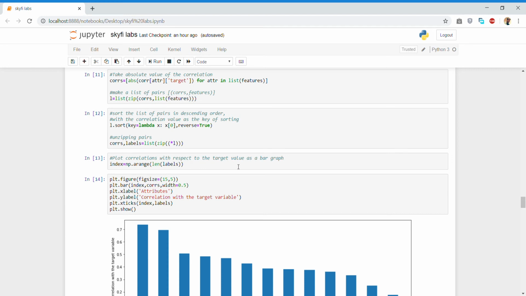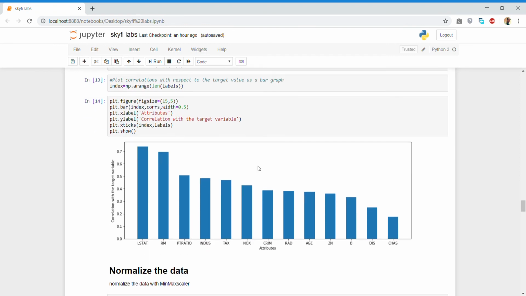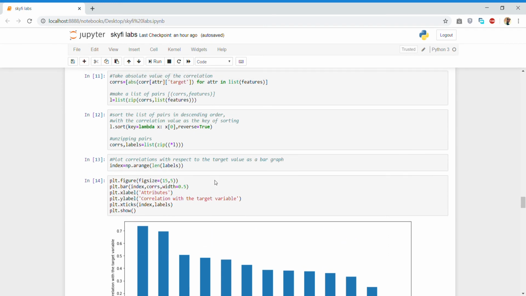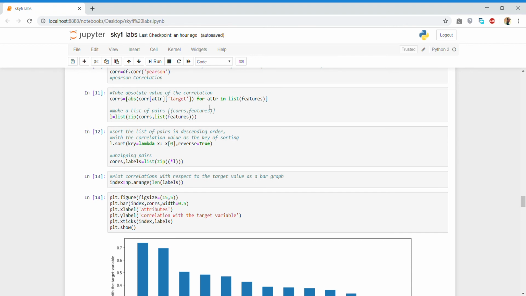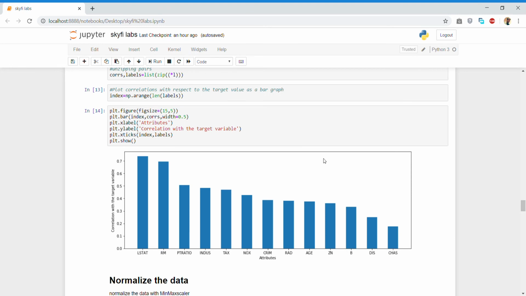Now plot the correlation with respect to the target values as a bar graph. Here is a bar graph between correlation with the target values versus attributes. Here we have used absolute values for the correlation, abs, that's why all values are positive.